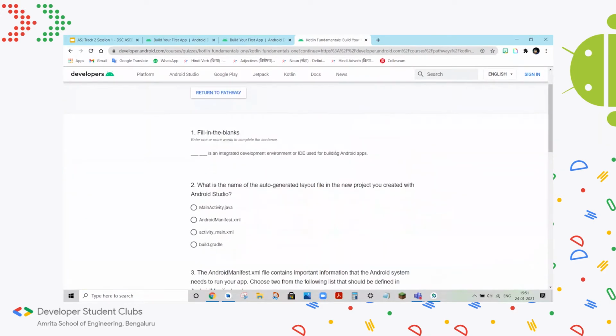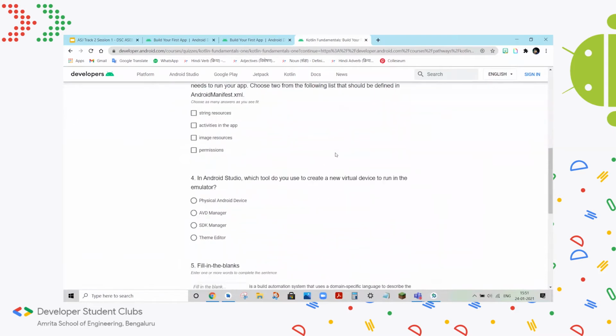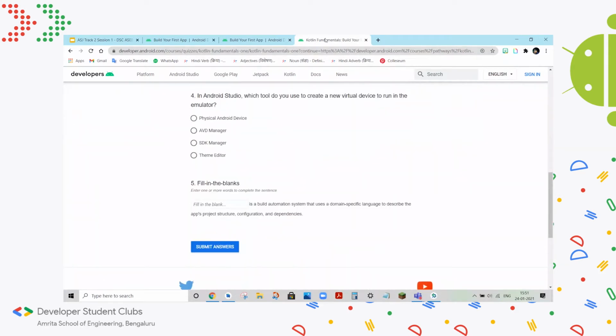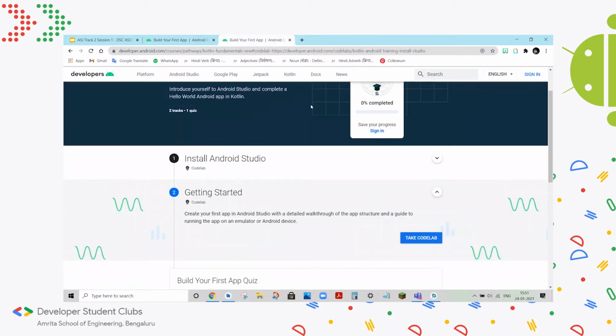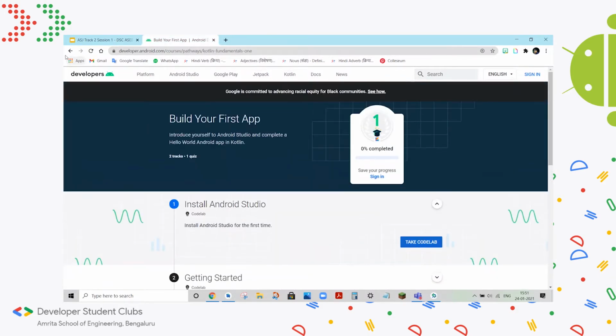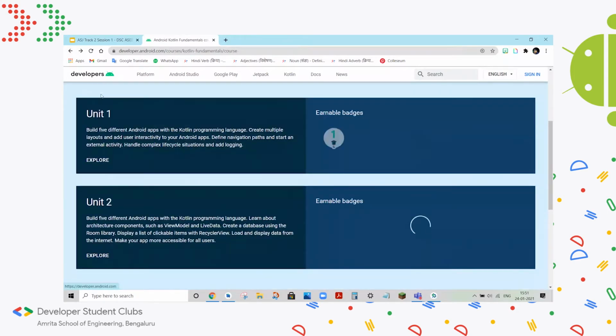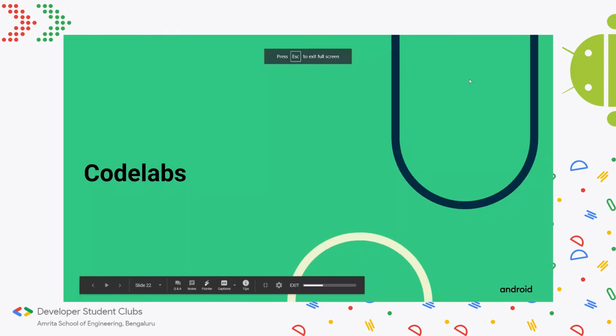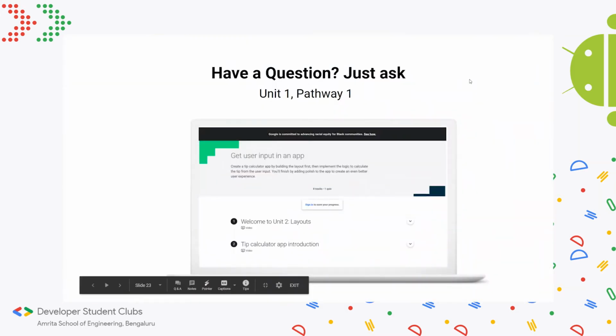And here you can even take the quiz. If you go through the pathway properly, these questions aren't too hard. So again, like I said, there are unlimited tries, and if you get stuck again and again on a particular question, be sure to go and relearn that particular concept in the pathway. So now we'll head back to the slides and look at what's required for the next code lab or next pathway.